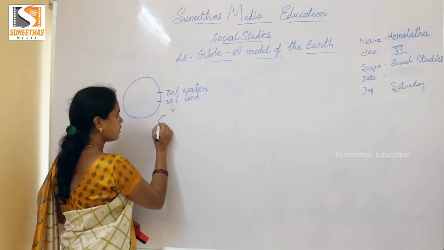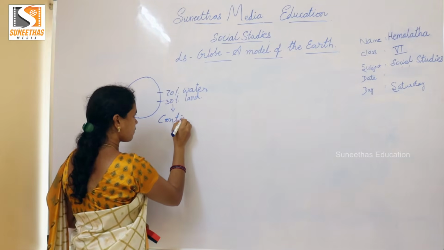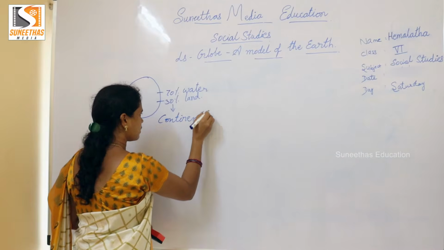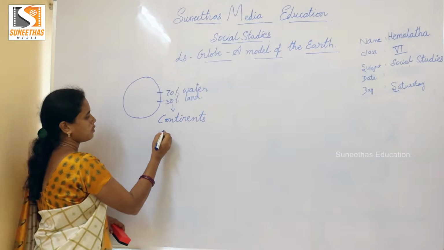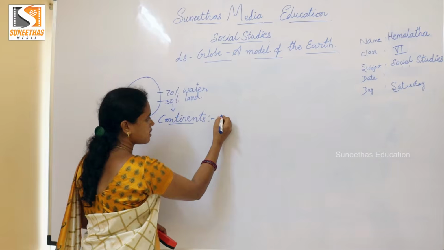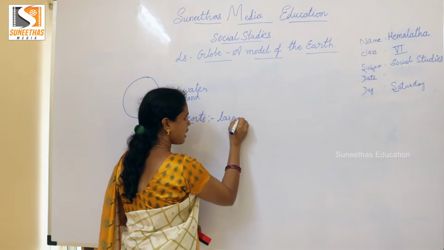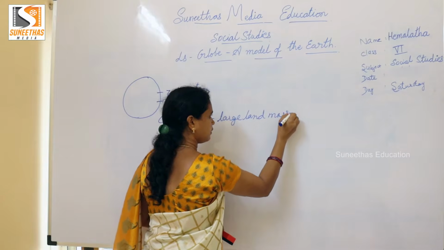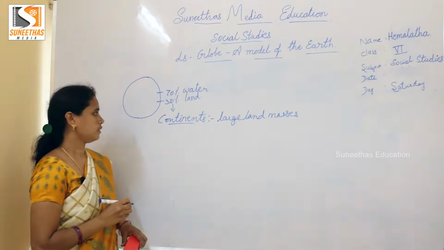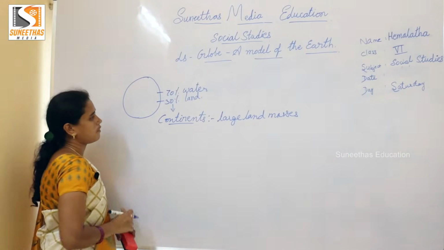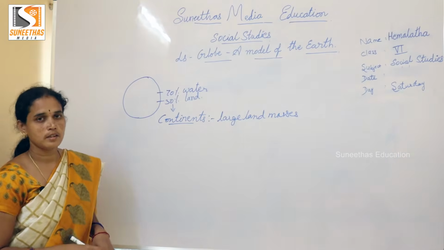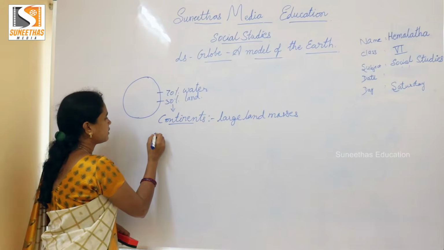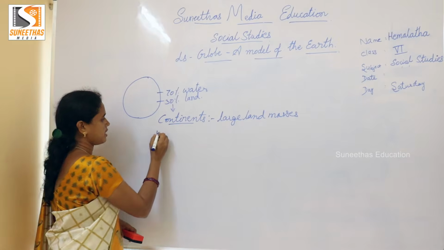I have told you that the 30% land is divided into continents. So what are continents, children? These are the large land masses. So how many continents do we have, children? 7 continents.